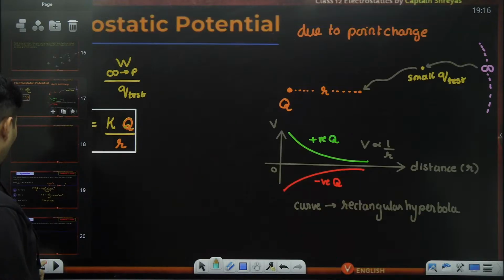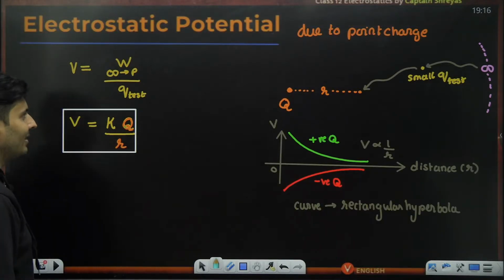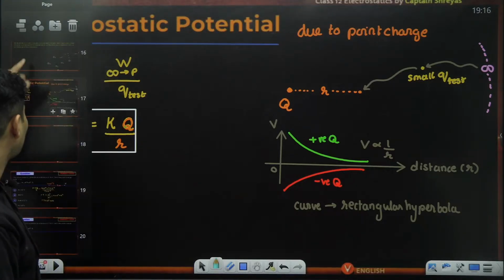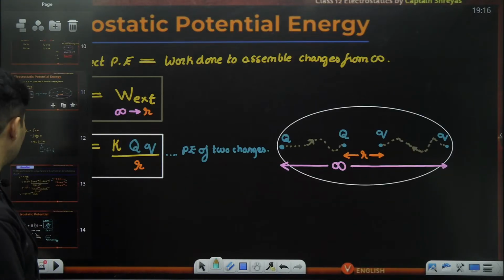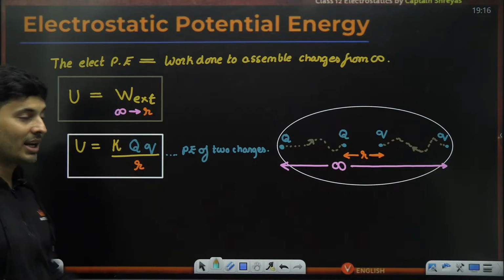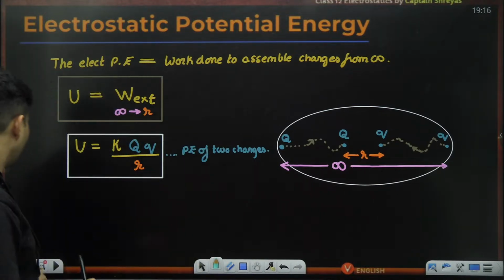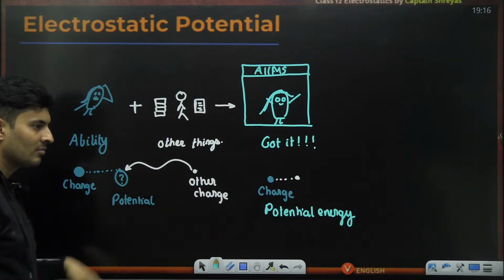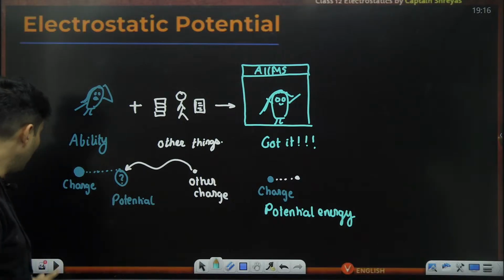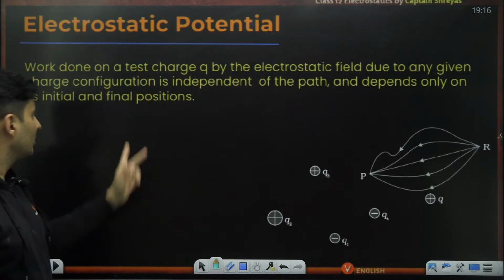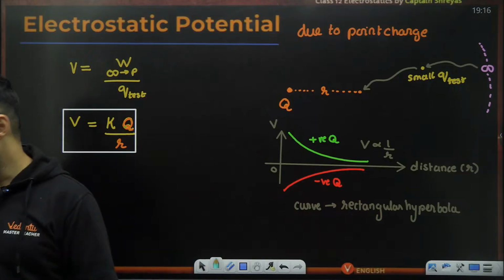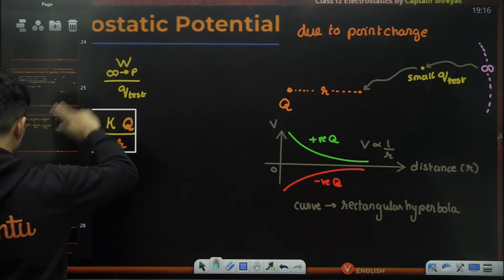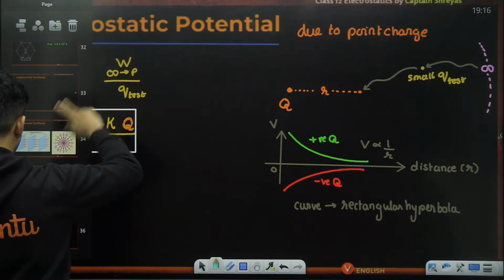Electric potential is K single Q by R, because you divide it by small q, so that small q gets cancelled. Think of it like that. And when you talk about potential energy, it is KQQ by R. For energy, you need two charges, remember. But for potential, you just calculate due to individual charges. So that's why you do not have two charges in the numerator. You have a single charge. Is that clear? Okay, very good. Cool, let's go then.